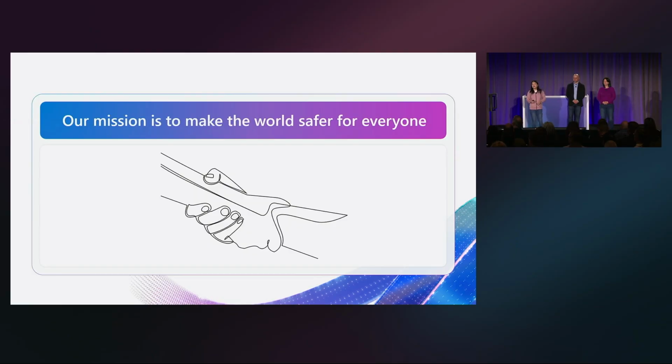So we talked about how Copilot is based on trust. We're providing you our commitments and controls built in, and all of these amazing new announcements, these tools to help you secure and govern Microsoft 365 Copilot. And with that, our mission is to make the world a safer place for everyone. Thank you.